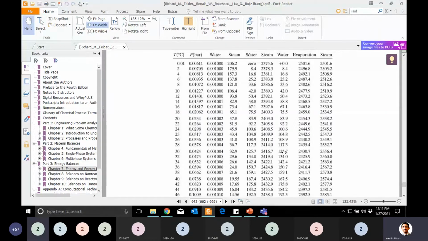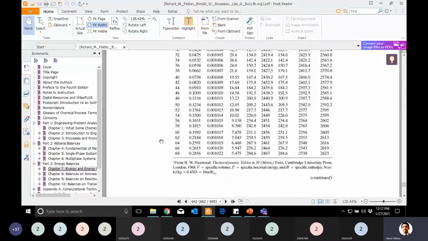If someone tells you that the other temperature which was given to us yesterday was 65, is there any 65 value here? If you look at the steam side here, there is 65. What to do here now? It is 64 and 66, so you can simply take the average. Here it is 64 and 66. Just take the average.